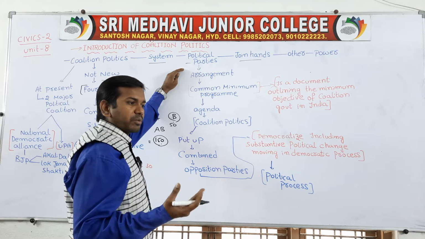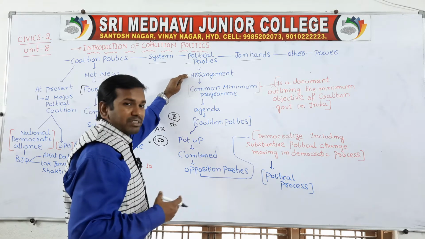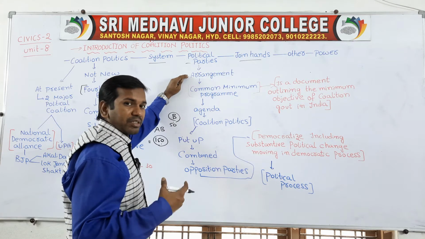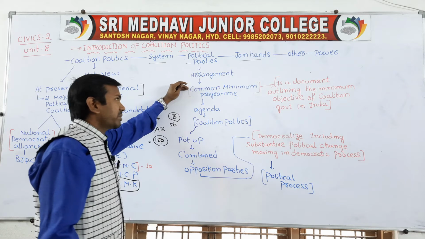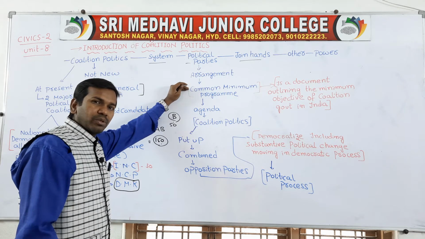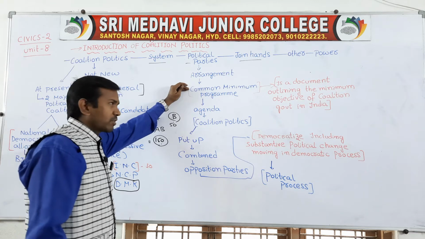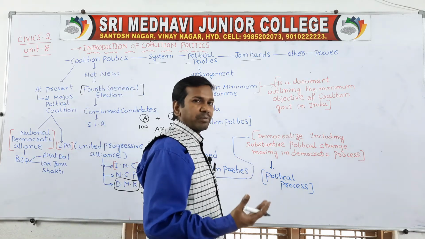In a coalition party, the parties combine together. So political parties are making some arrangements. By making an arrangement they are starting a common minimum program. Every political party has certain goals and an agenda. Every political party has their common minimum program.